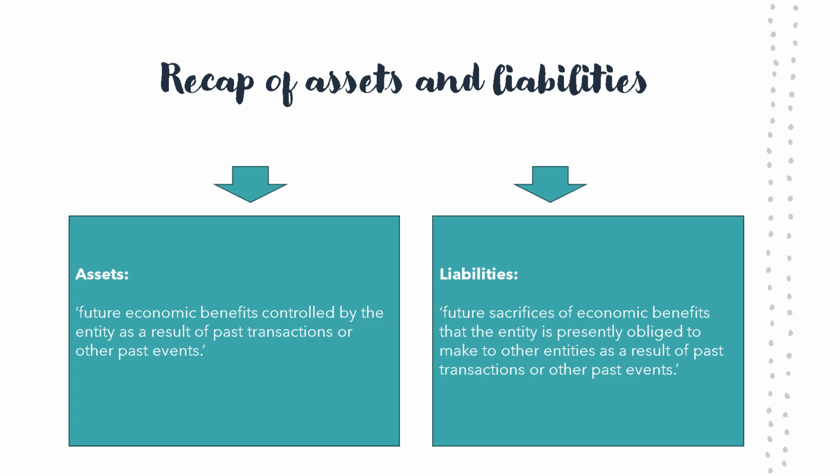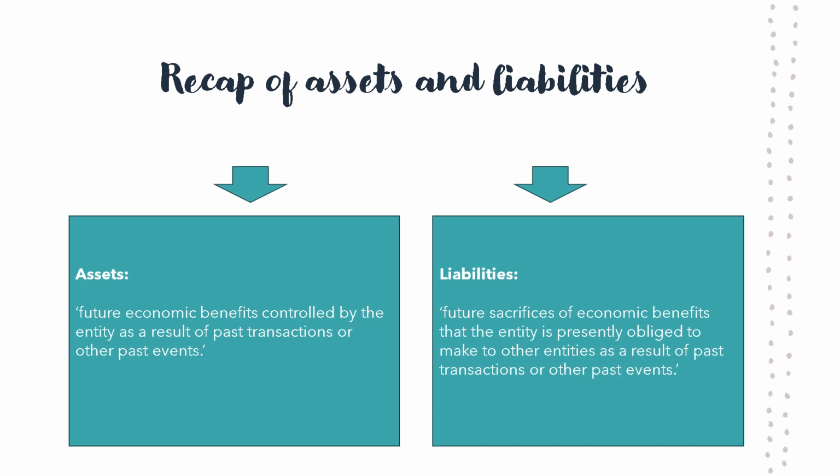Liabilities, on the other hand, are the future sacrifices of economic benefits that the entity is presently obliged to make to other entities as a result of past transactions or other past events. The entity acquires the parts required to manufacture their inventory. They have to pay for these items, which are a future sacrifice of economic benefits. As such, equity is the remainder or the balancing amount after liabilities are subtracted from the total assets. Together, assets, liabilities, and equity form the balance sheet or the statement of financial position.